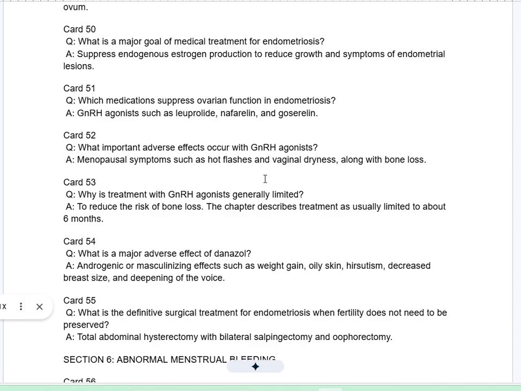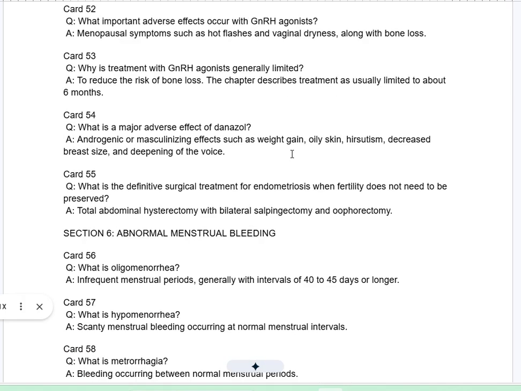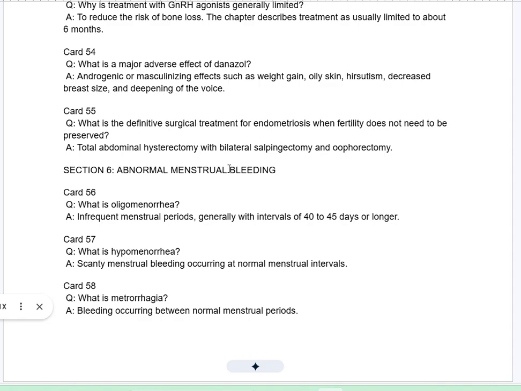Card 54Q. What is a major adverse effect of danazol? A. Androgenic or masculinizing effects such as weight gain, oily skin, hirsutism, decreased breast size, and deepening of the voice. Card 55Q. What is the definitive surgical treatment for endometriosis when fertility does not need to be preserved? A. Total abdominal hysterectomy with bilateral salpingectomy and oophorectomy.